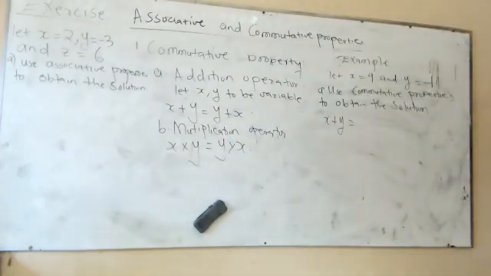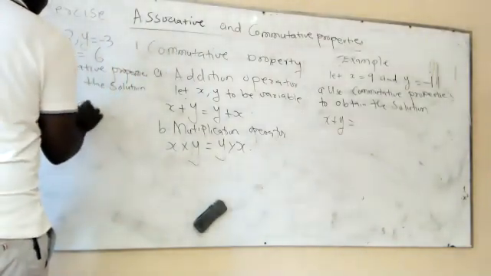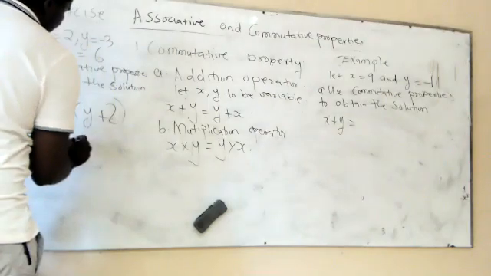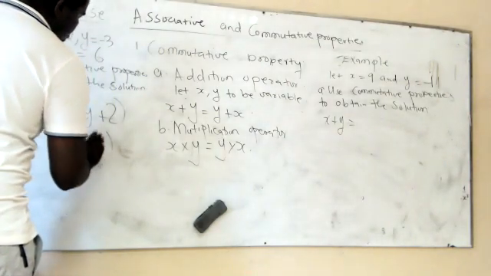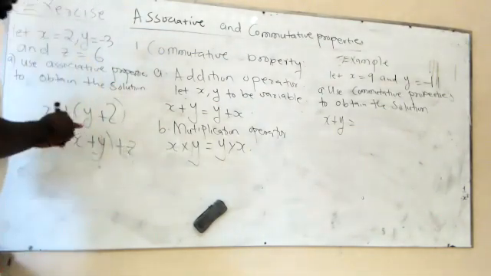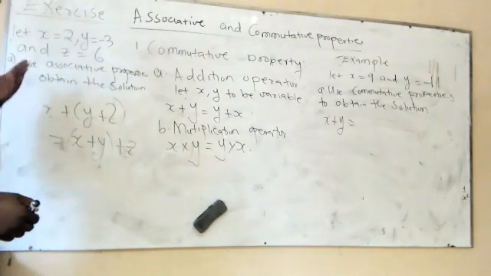What is the difference between associative and commutative? Let me explain the associative. So associative is about adding which variable first. For example, let me give this example. You see on the left-hand side, in total we are having 3 variables.